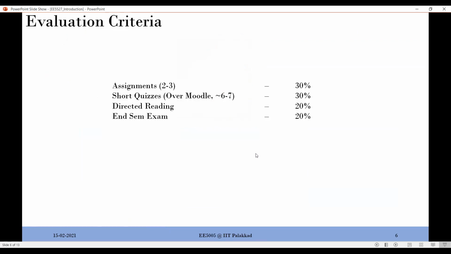And then the evaluation criteria. This is something which I just wanted to discuss. Being an online course, I am really not in favor of having exams every time, because more important is what you learn over the entire stretch, right? There should be more emphasis on continuous evaluation. That's how I made the evaluation criteria also.